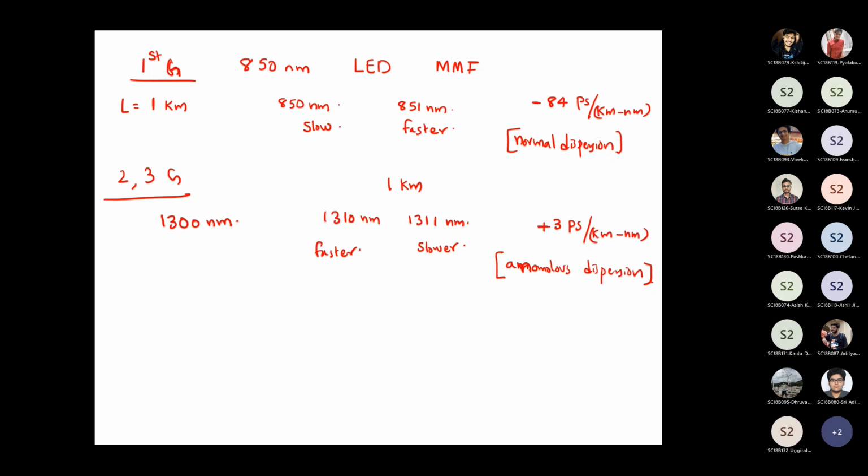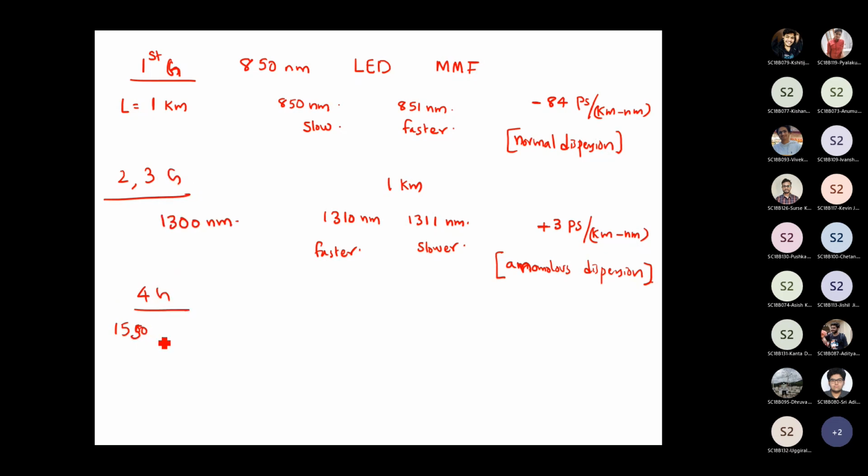Now, if you look at the fourth generation optical communication system, from the fourth generation onwards they were actually using single mode optical fibers. The signals were traveling at 1550 nanometer.